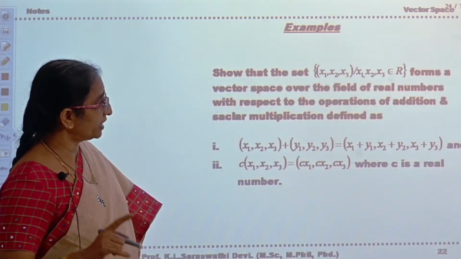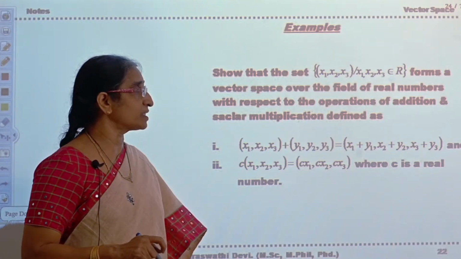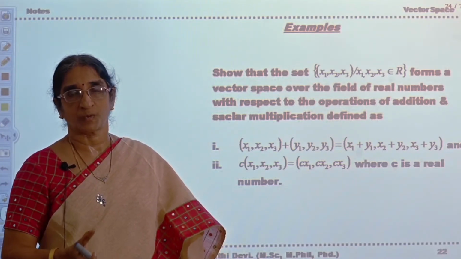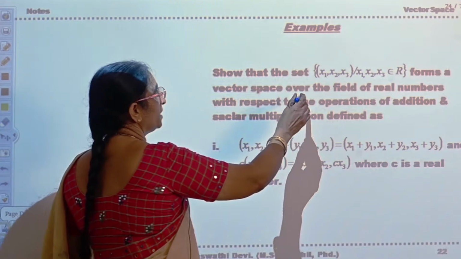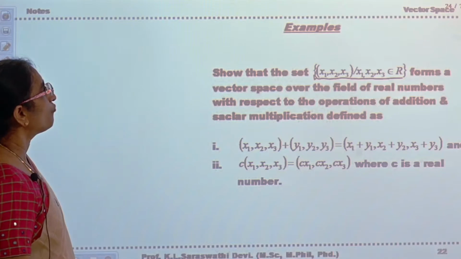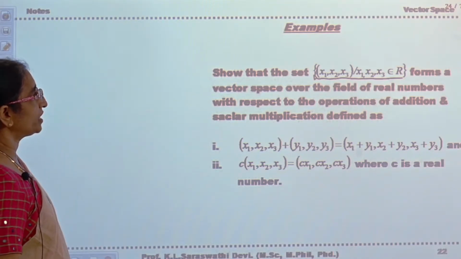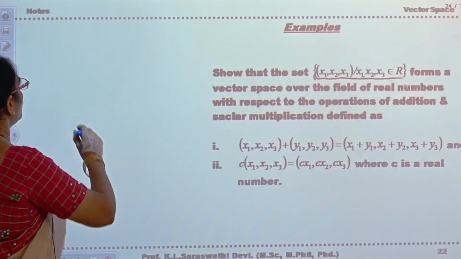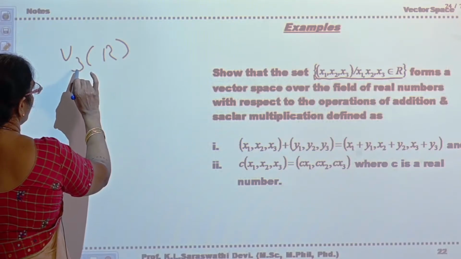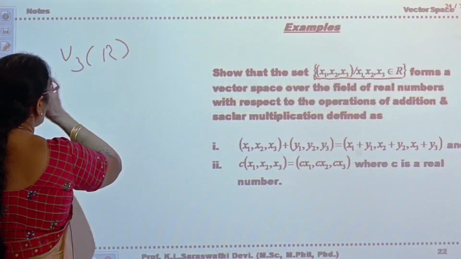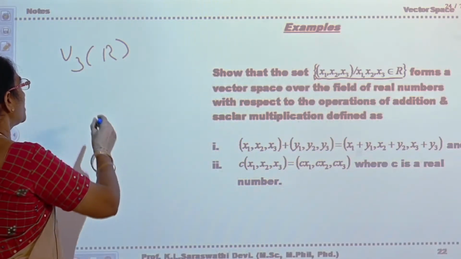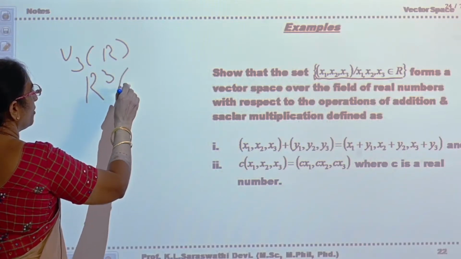Now while giving the introduction in the first video, I said when the set of three-dimensional vectors will form a vector space. Now see, show that the set (x1, x2, x3), where x1, x2, x3 belong to R, forms a vector space over the field of real numbers. You will write it as V3 of R. That means every vector in V has three components, and these components, that is x1, x2, x3, are from R. Or you can also write it as R3 of R.